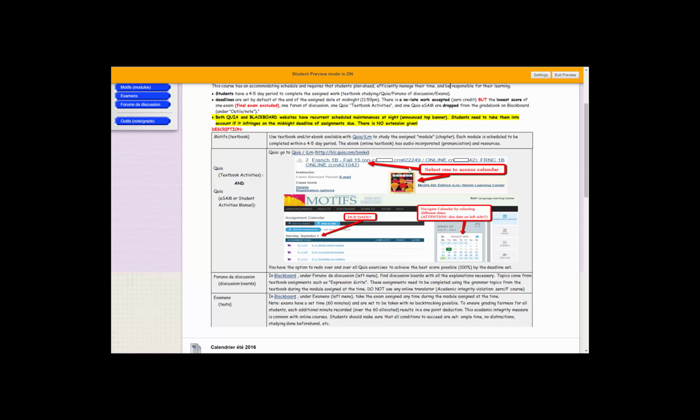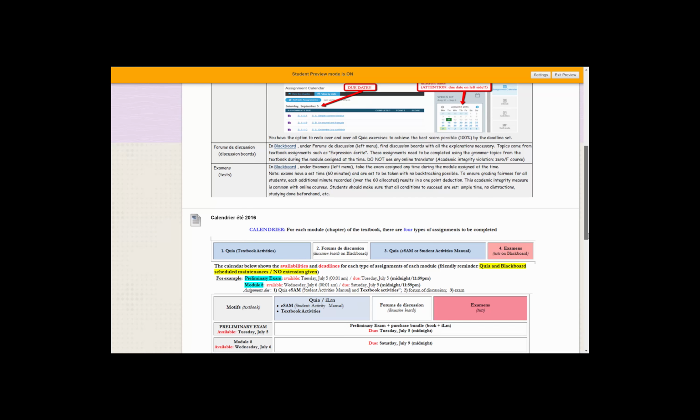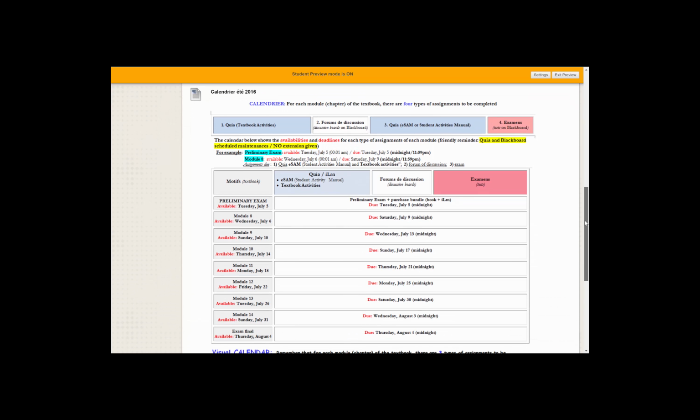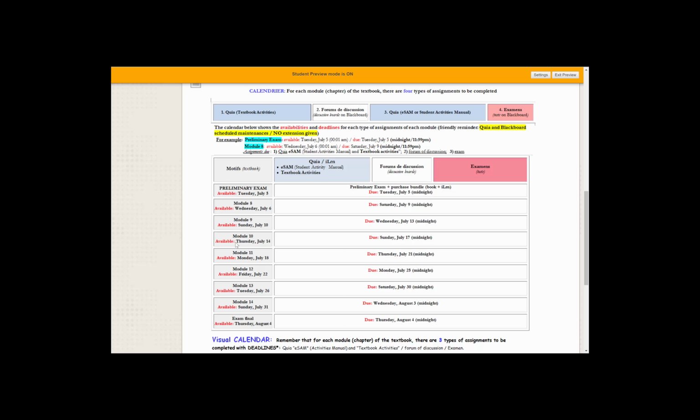Now, you may access the calendar via those links. Notice that you need to click on the date to find when is the due date, and the due date is on the left right there. For each chapter module, we have a forum of discussion and an exam. The forum and the exam are on Blackboard. Now, you have the calendar. Those are the starting date. Those are the due dates.